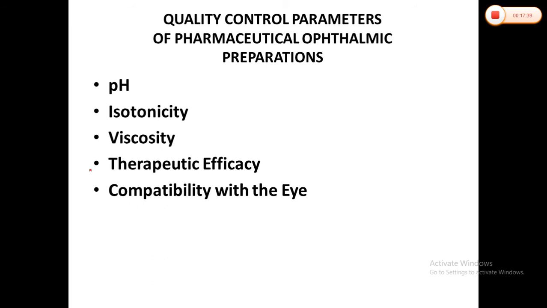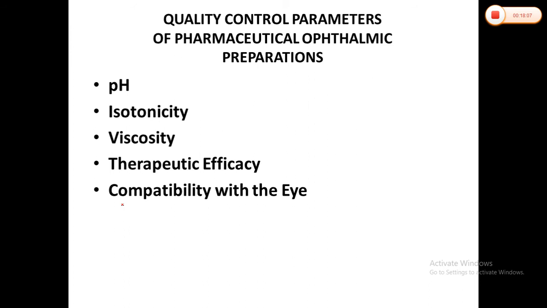For example, many drugs are most active in their undissociated forms and are least soluble in that form. They may also be less stable at that pH value. So the drug must be present in the most therapeutically effective form, and that has to be considered while selecting the APIs.